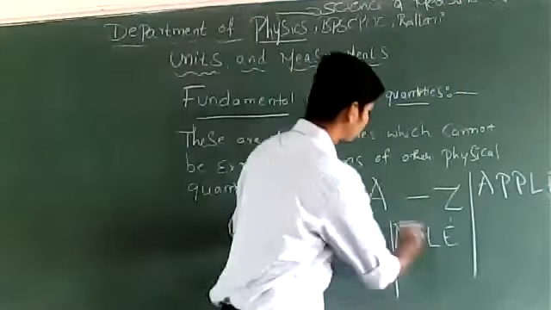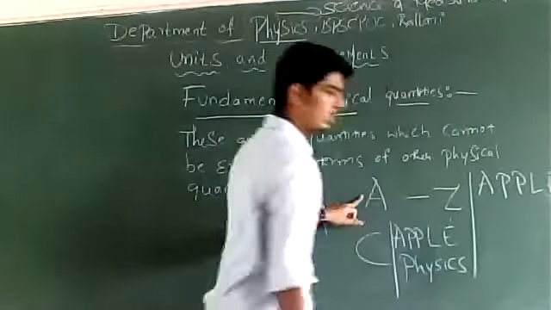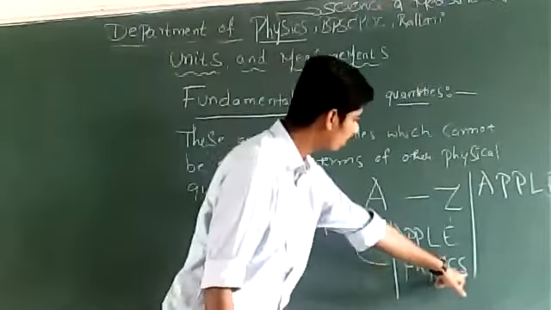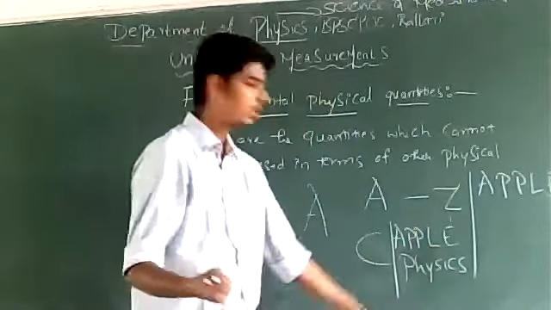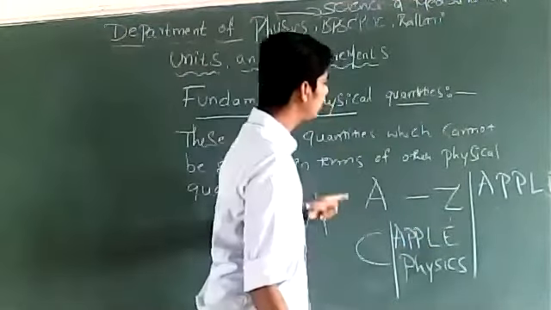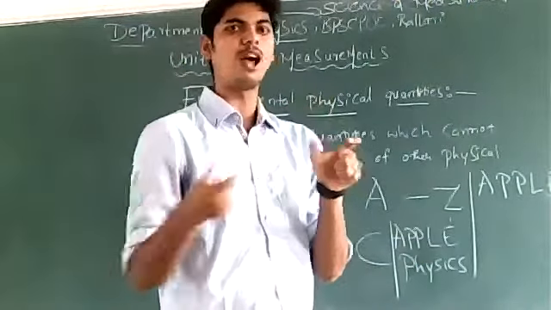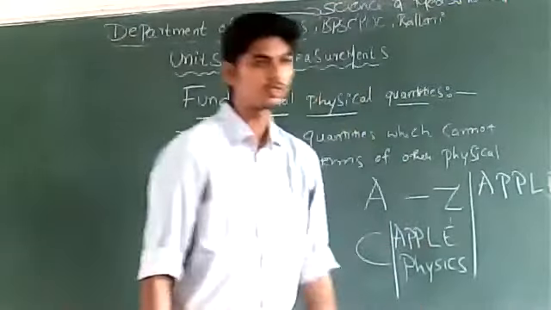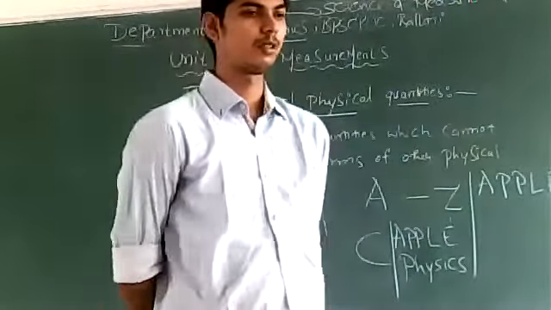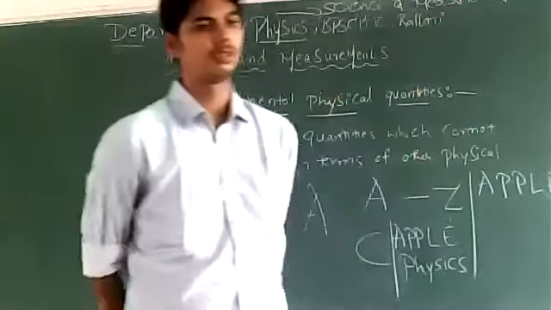If you write some word, say physics, the word physics is derived or is obtained from some of these 26 alphabets, correct?